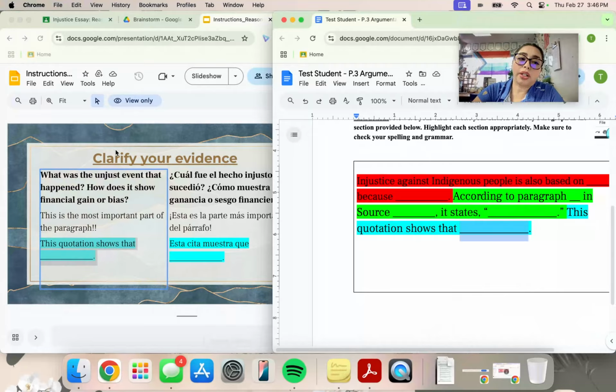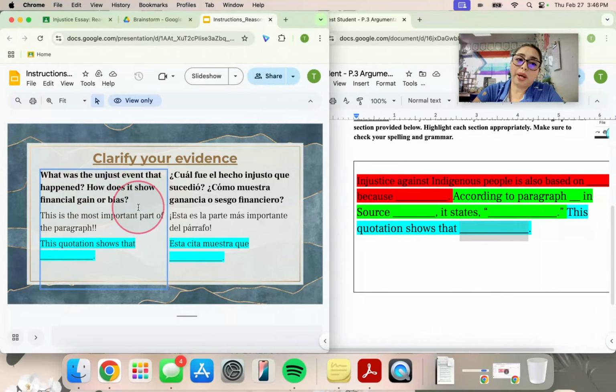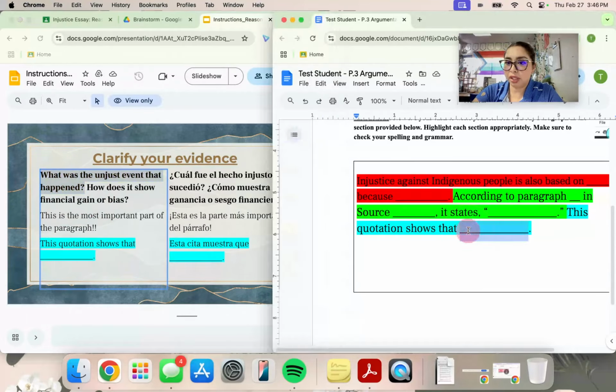I want you to tell me what was unjust about the event that happened. So what was the unfair thing that happened? So if I'm talking about Indigenous people being forced off their land for white settlers, I can say that Native Americans were forced to leave their land. That's unfair. They didn't choose to do it. They were made to do it.